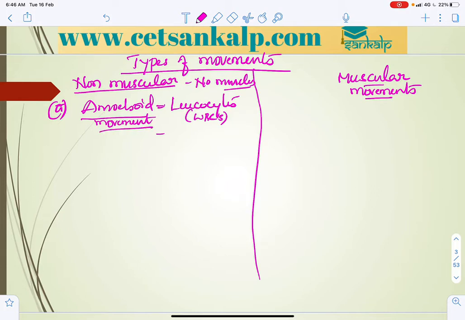So amoeboid movement can be seen in cells, one such example being leukocytes, and also in macrophages. This amoeboid movement is mainly due to pseudopodia formation.